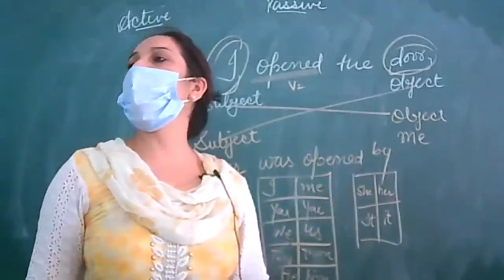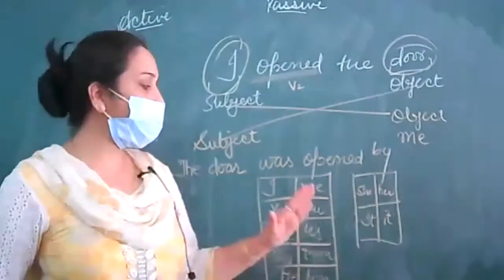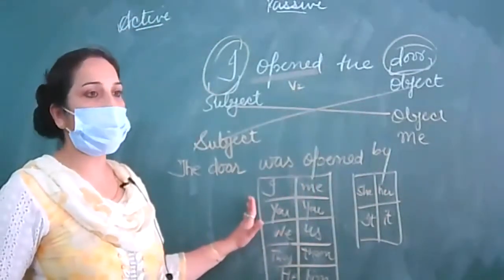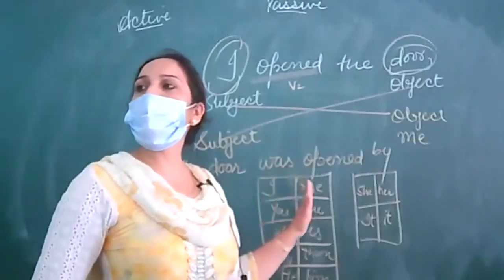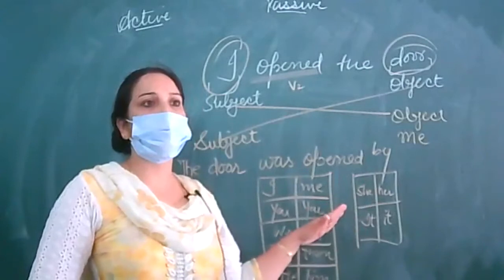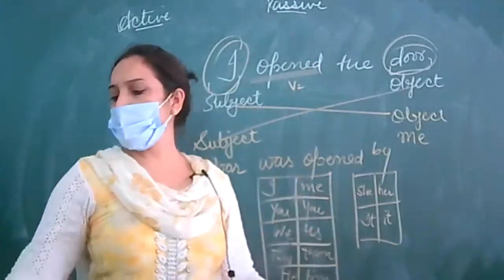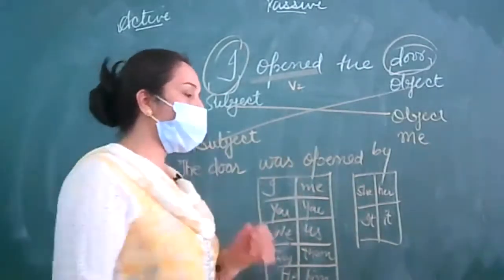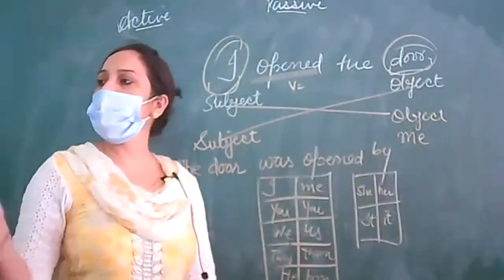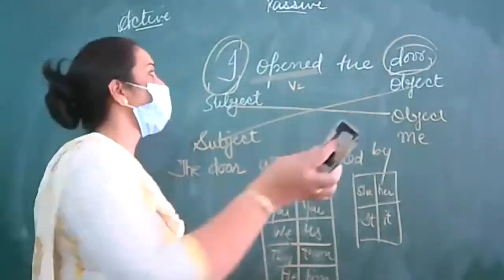If you look at this table at a glance, within 1 minute you'll be able to recall all these things. Clear? Afterwards, I'm going to discuss rules with you. Have you written this? After writing, just keep on revising.